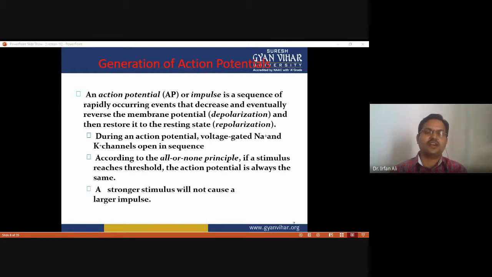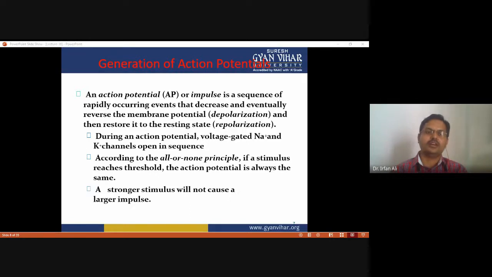Here the all-or-none rule applies. According to the all-or-none rule, if a stimulus reaches threshold level, it is very important that the stimulus reaches the threshold level. If the stimulus cannot cross the threshold level, the action potential is not generated. So the first barrier is that the threshold level must be reached.